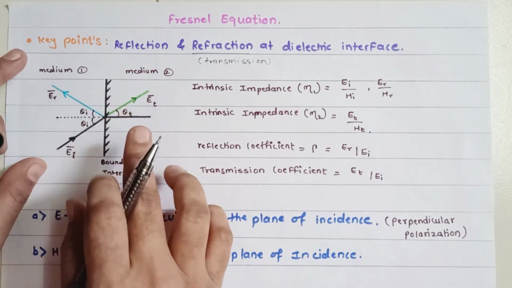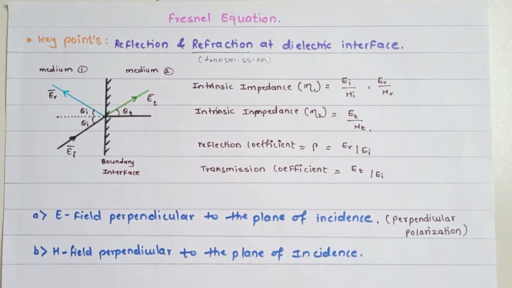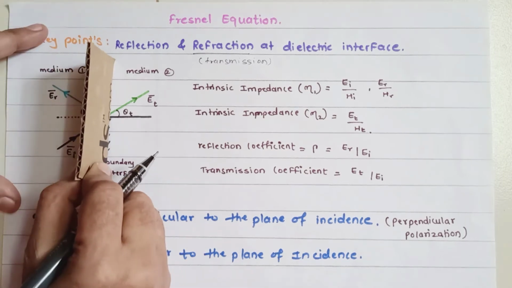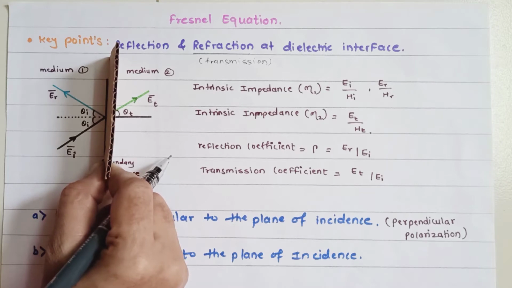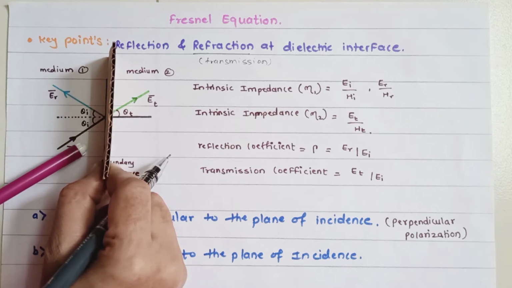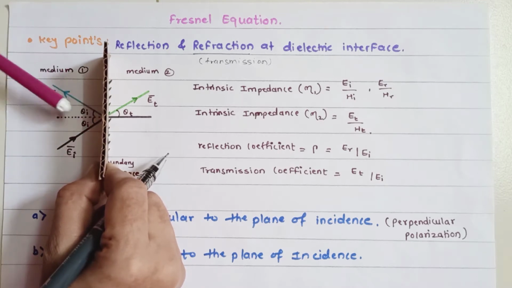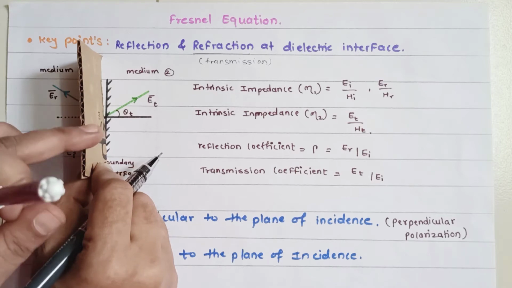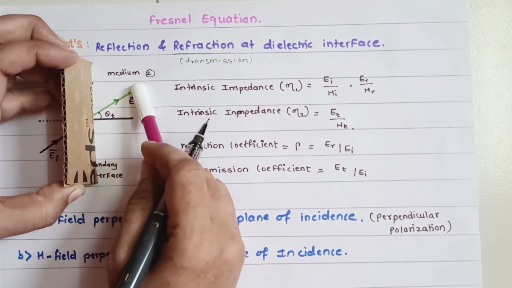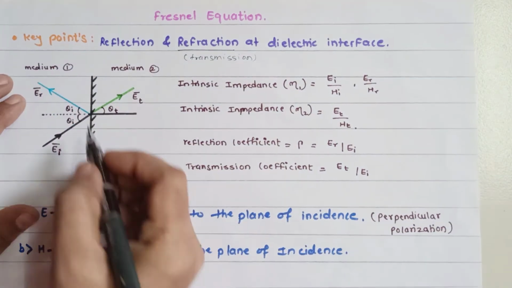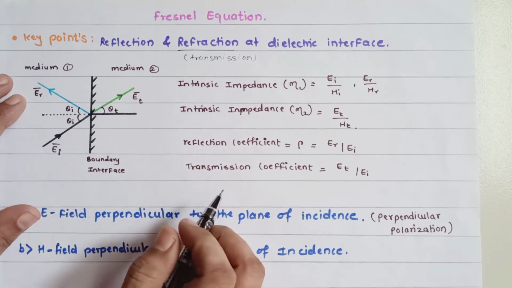Now look here in the diagram: this is medium 1, this is medium 2, and this is the plane of incidence. Suppose I pass light from here. This light hits the surface and is reflected over here. And if the light comes from the other side of the surface, it is reflected over here. This middle portion is the plane of incidence, and we can call it a boundary interface.